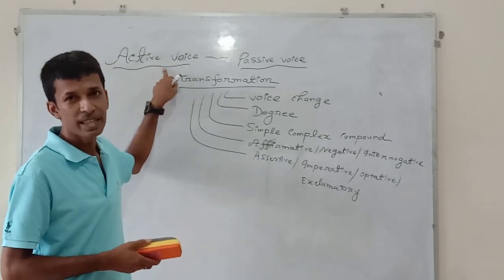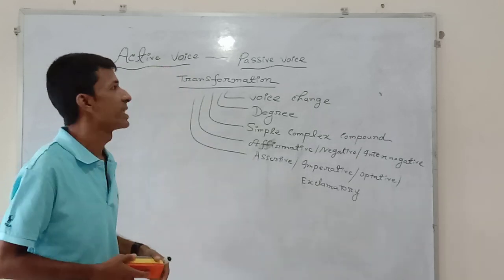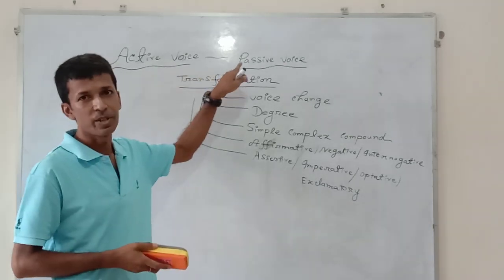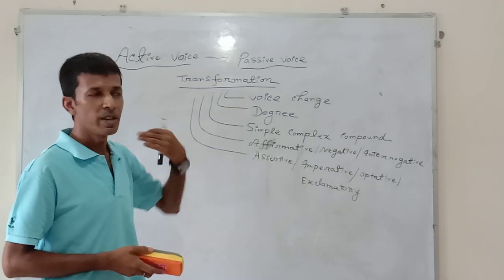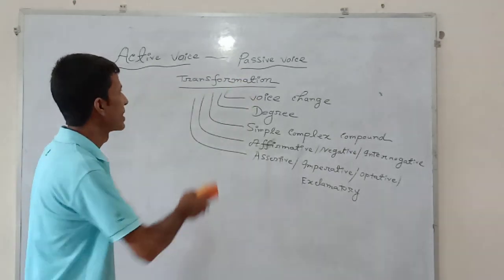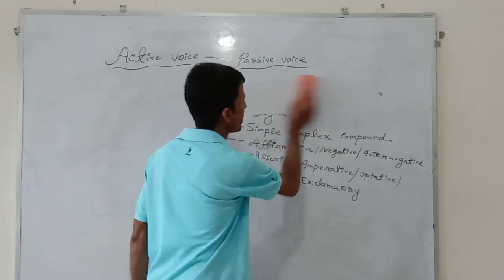All of us know that there are two kinds of voice in English. One is active voice and another is passive voice. I will first discuss in what way active voice will be transferred into passive voice, and then I will also discuss in what way passive voice will be transferred into active voice. Now, let's begin.